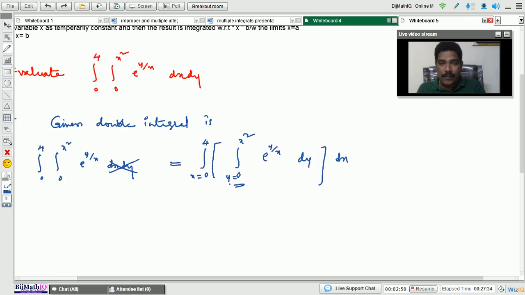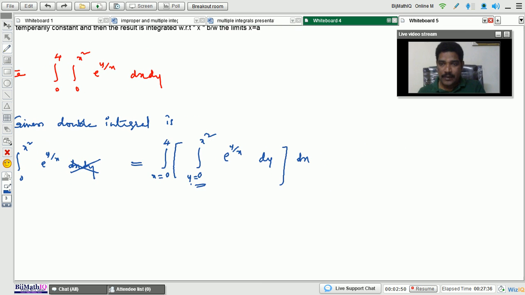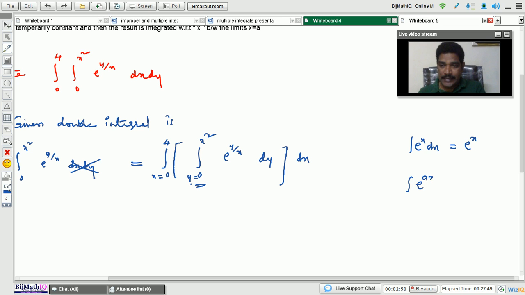Here we already know the formula of integration. What is the integration of e to the power of x? Integration of e to the power of x is e to the power of x. And what is the integration of e to the power of a x into dx?